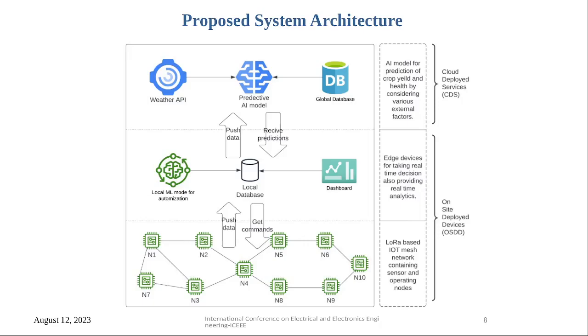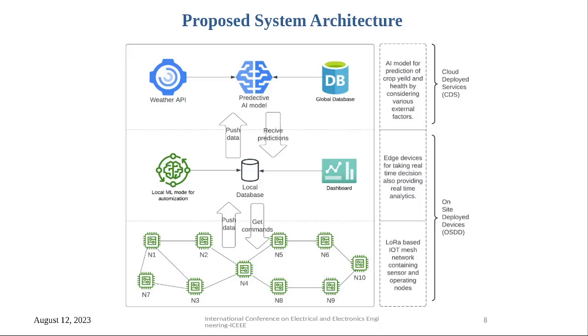As we can see, the system consists of a three-layer architecture. The bottom layer consists of LoRa mesh network nodes, which are of two types: sensing nodes and actuator nodes. The sensing nodes sense the data and push it to the local database, and the actuator nodes are responsible for taking the decisions.